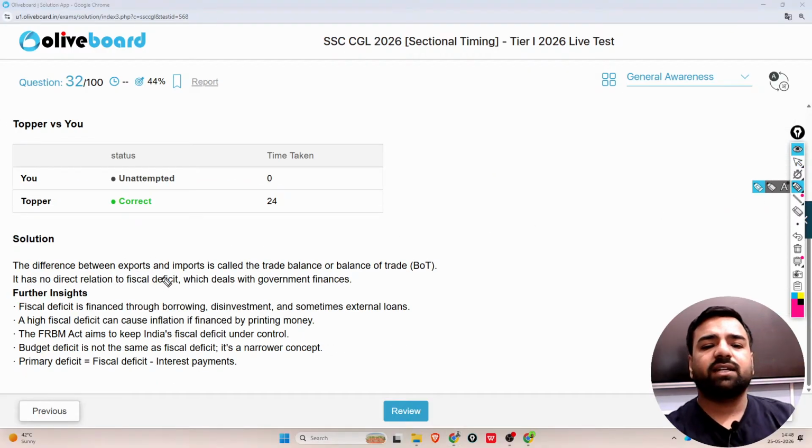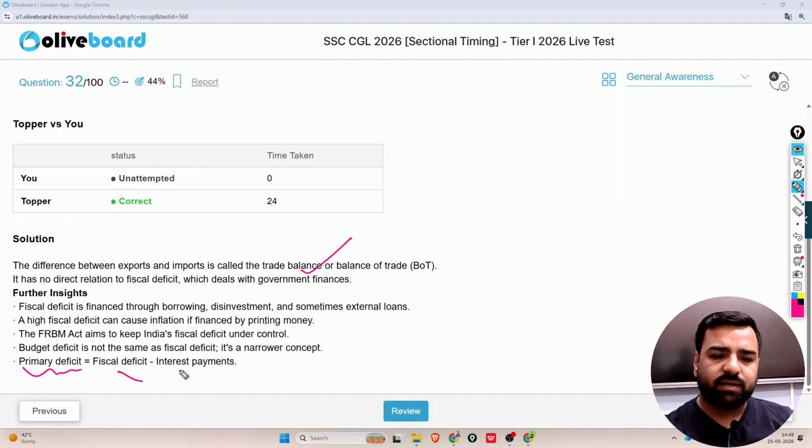The difference between the exports and imports is called trade balance or balance of trade, that is BOT. It has no direct relation to the fiscal deficit, which deals with the government finances. Fiscal deficit is financed through borrowing, disinvestment, and sometimes external loans. High fiscal deficit can cause inflation if financed by printing money. The primary deficit is equal to fiscal deficit minus interest payments. That's it. What's the next question?